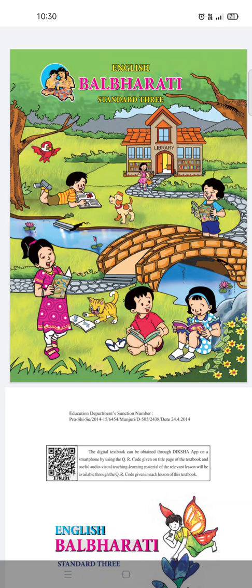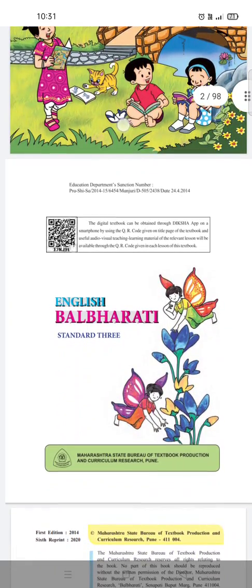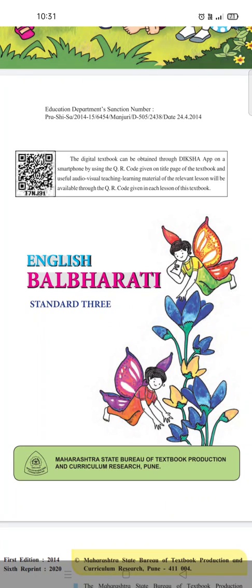So students, you can see on the screen that this is your English textbook. The name of your textbook is English Balbharti Standard 3. This textbook is published by Maharashtra State Bureau of Textbook Production and Curriculum Research, Pune.